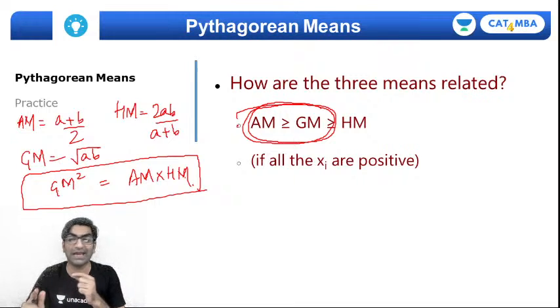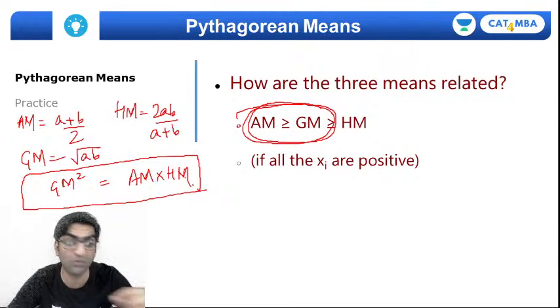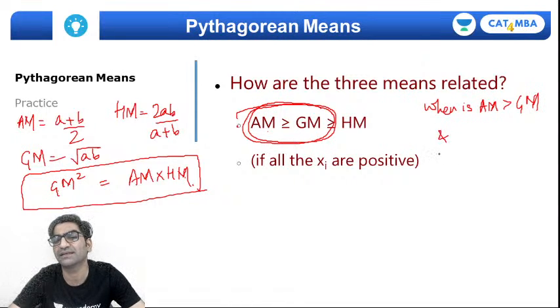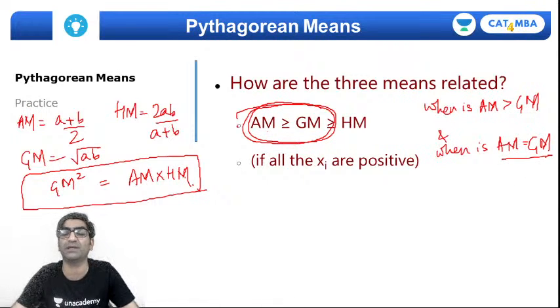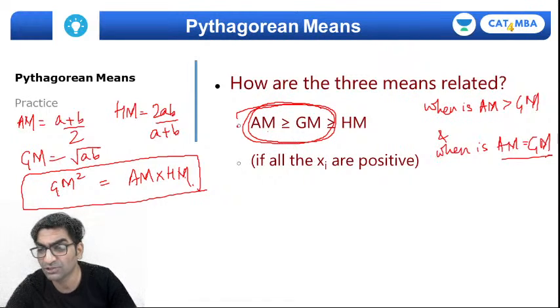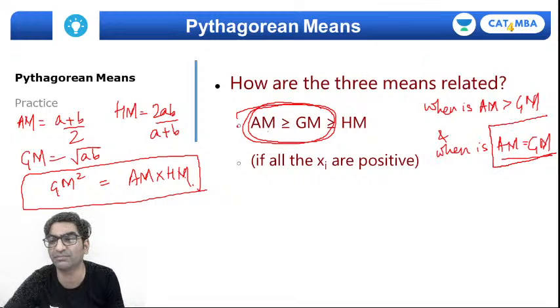So the answer lies in the boundary condition, right? Notice that arithmetic mean is greater than geometric mean, but it can also be equal to. So the question is, when is AM greater than GM and when is AM equal to GM, right? If I answer the second one, when AM and GM are equal, then when they will be unequal will become obvious, right? So then the question is, when is AM equal to GM, right? Now I would ideally give you some time.